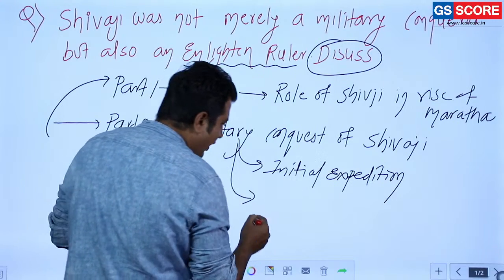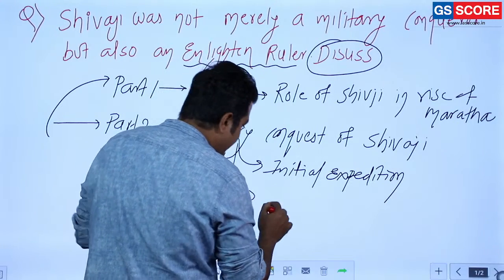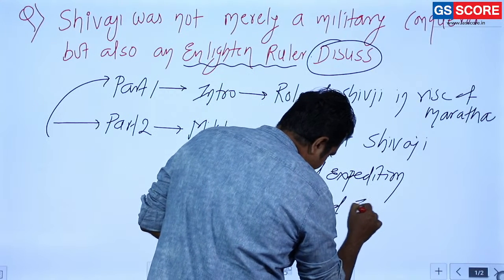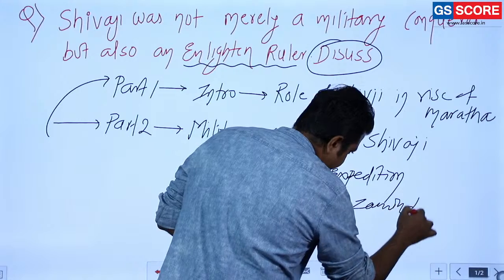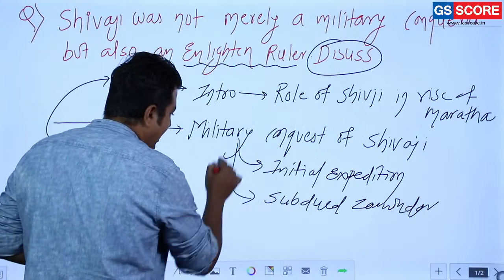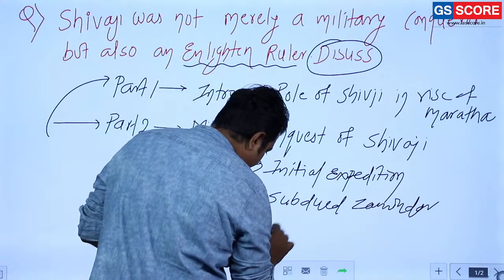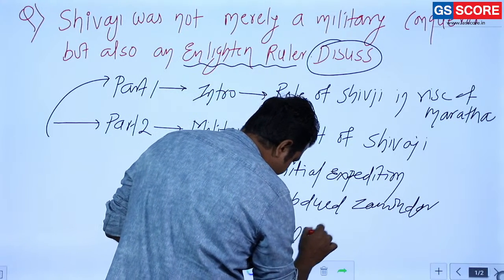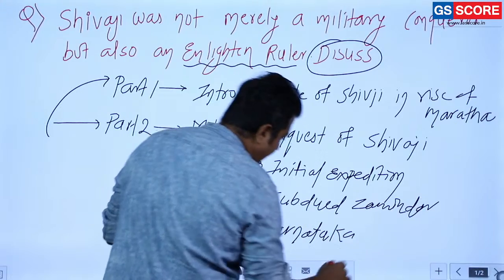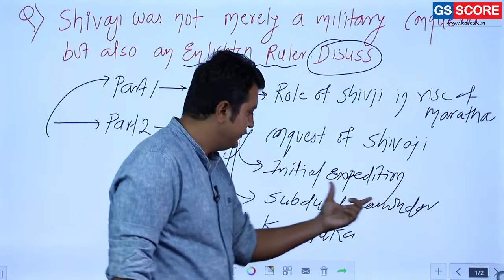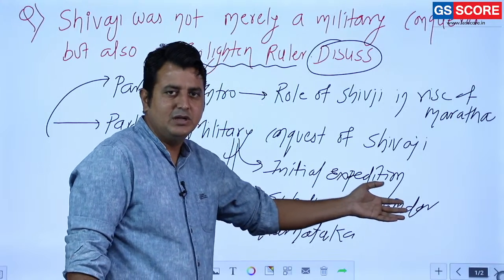Then in the meanwhile, the subduing of zamindars, and the last is basically related to Karnataka. Here you are going to mention Surat and all, and in the subduing of zamindars and all, the initial phase.